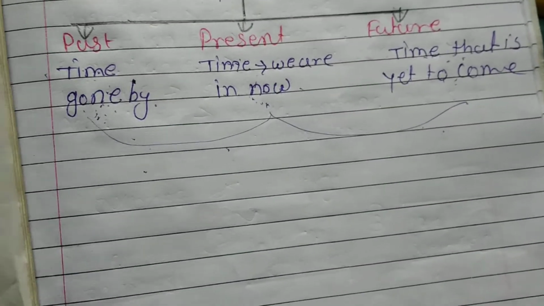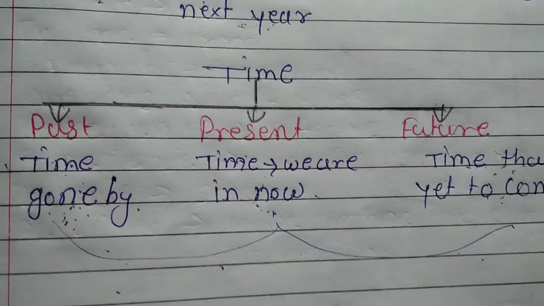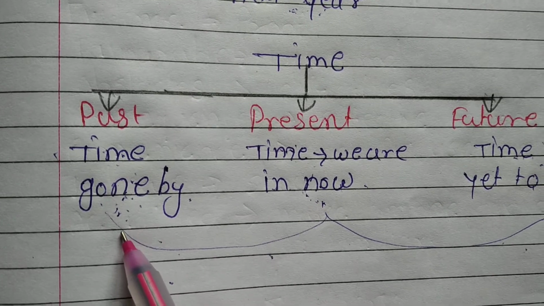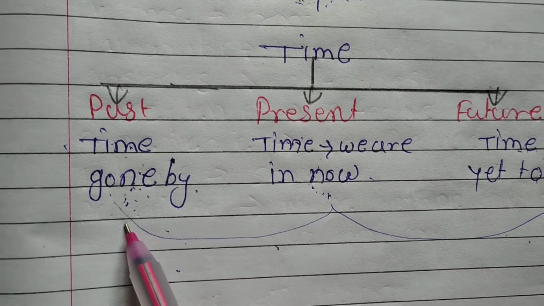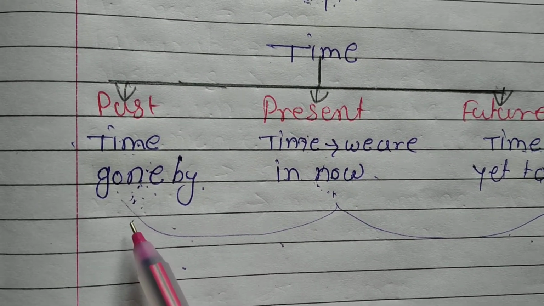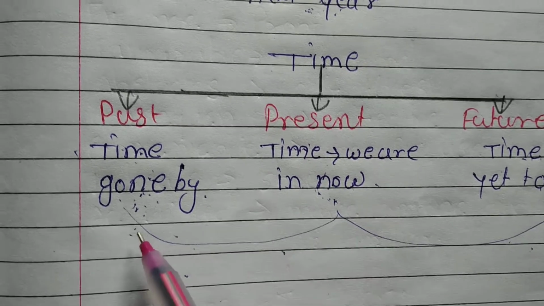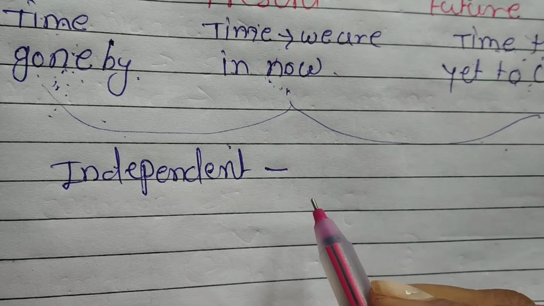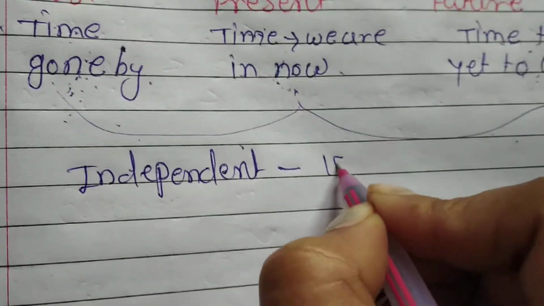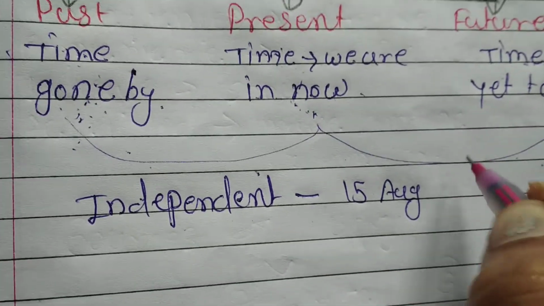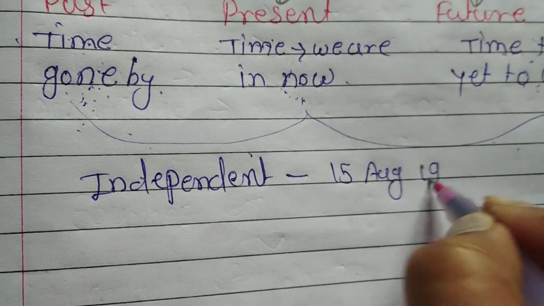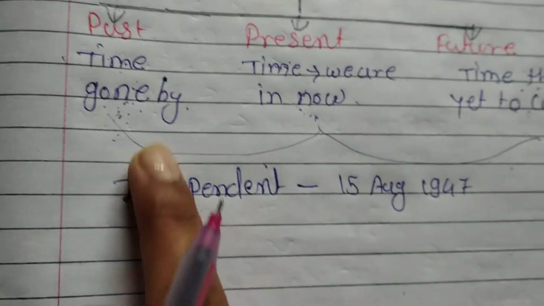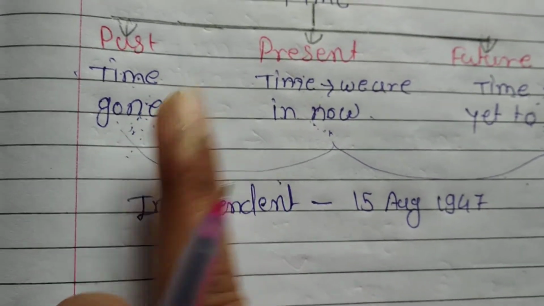So we can say that independence was a consequence of an action. Whose action? The action which was taken in the past by the freedom fighters. That is the action. That is the result. We got independence on 15 August 1947. So it is a result of an action taken in the past by the freedom fighters.